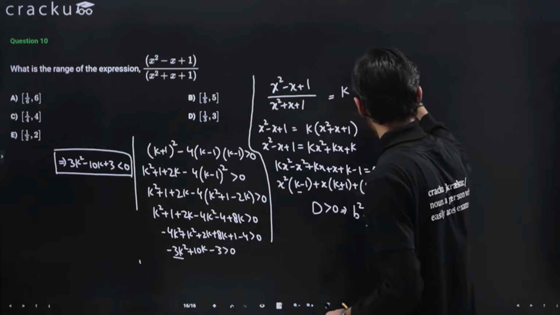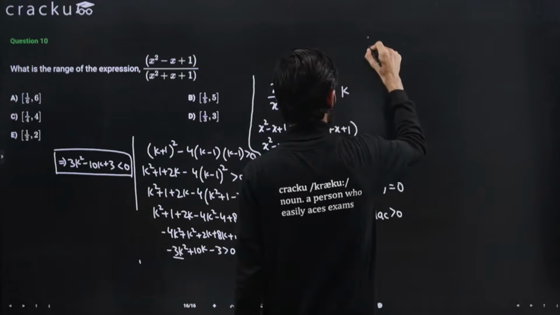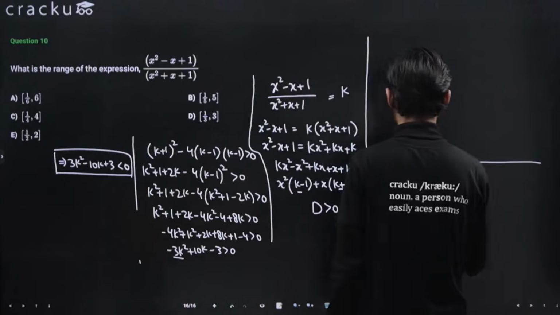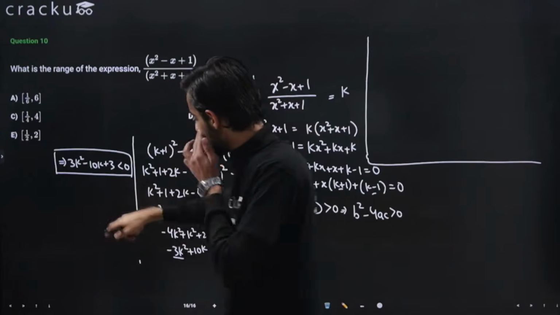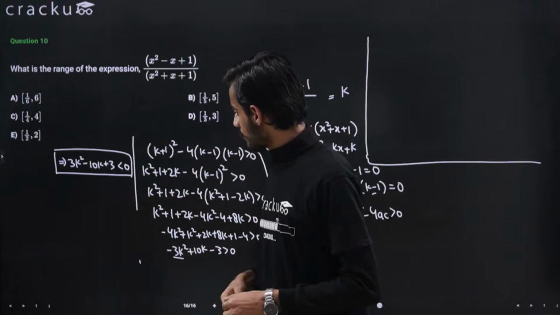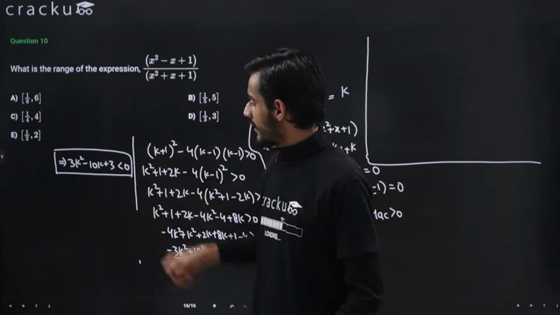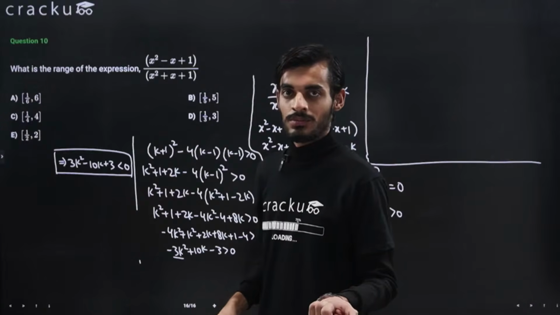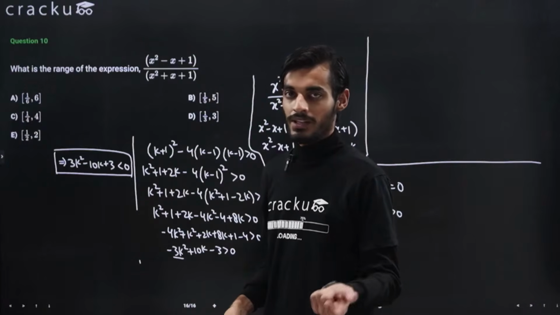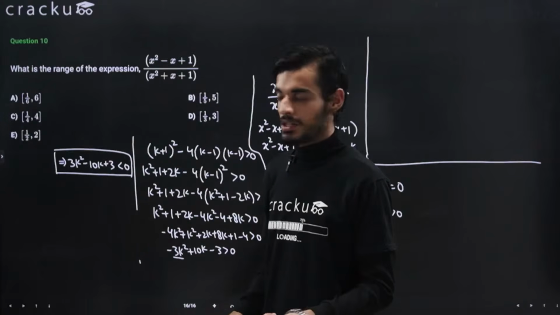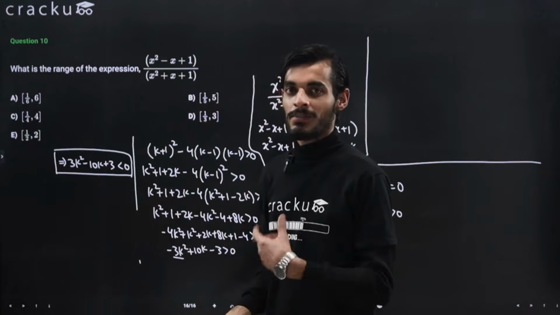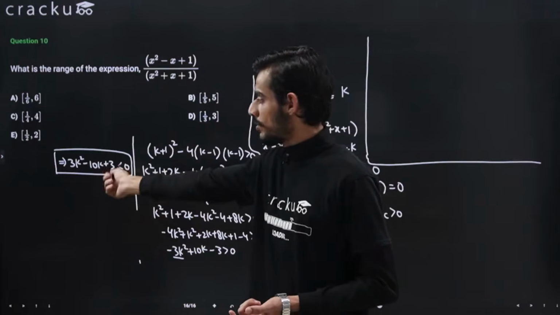I am further solving it here. Now again we can just split the middle term if it is possible. So minus 10 I can write as minus 9 minus 1, that is, minus 9 and minus 1 add up to minus 10, and the product of minus 9 and minus 1 is plus 9, that is 3 into 3 is 9.